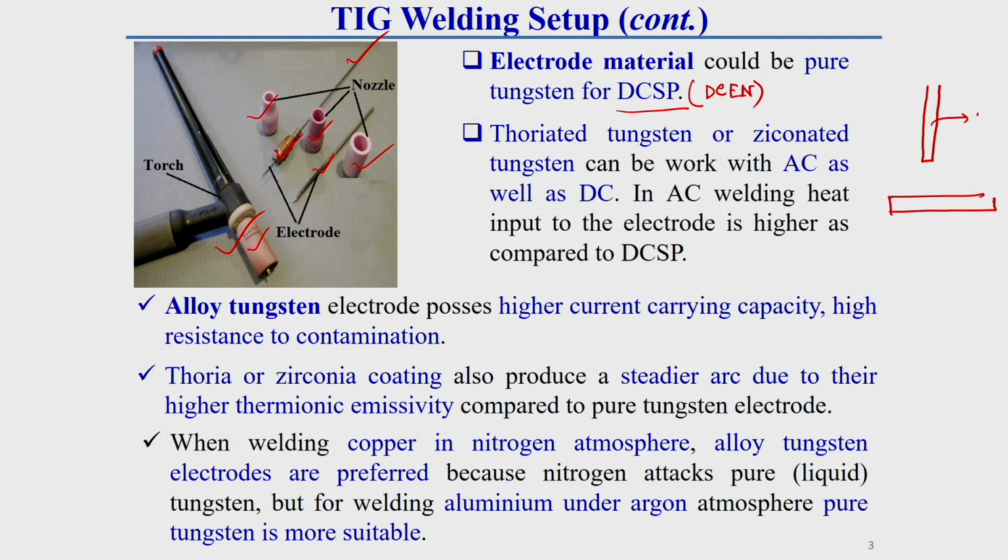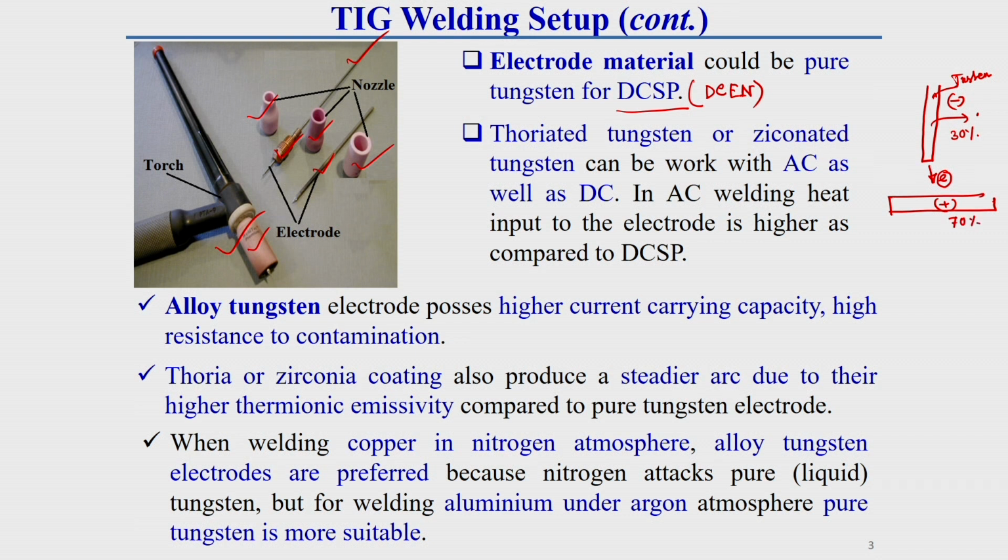If the electrode is the negative terminal, bombardment of electrons will take place on the workpiece. So less heat will be generated in the tungsten electrode, around 30% heat input, as I have already discussed, and 75% of the heat will be on the workpiece.